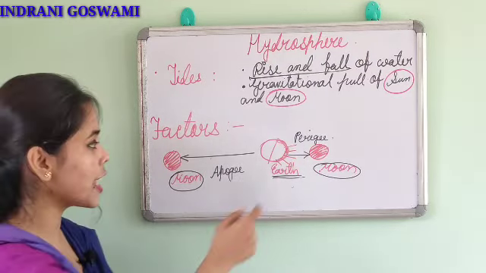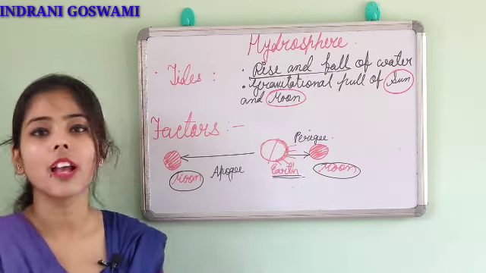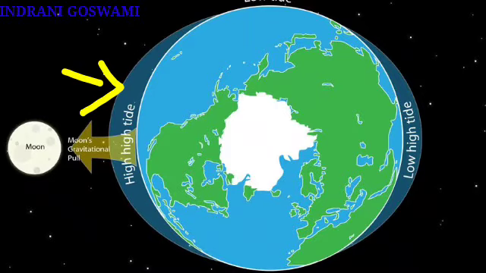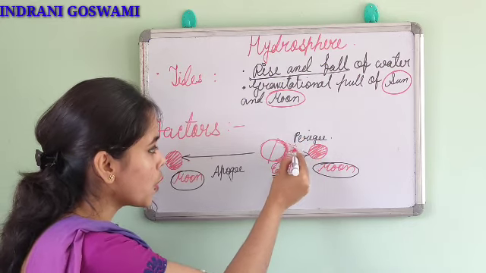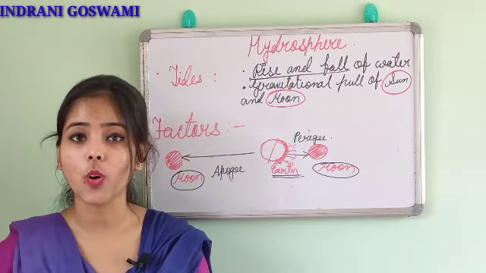Why? Due to the huge gravitational pull of the moon, because this part is facing towards the moon and the moon is closest to this earth. So the moon will apply a huge gravitational attraction over this region, and from here the water body will go outside. Going outside means the water will rise and then it will cause the tides.